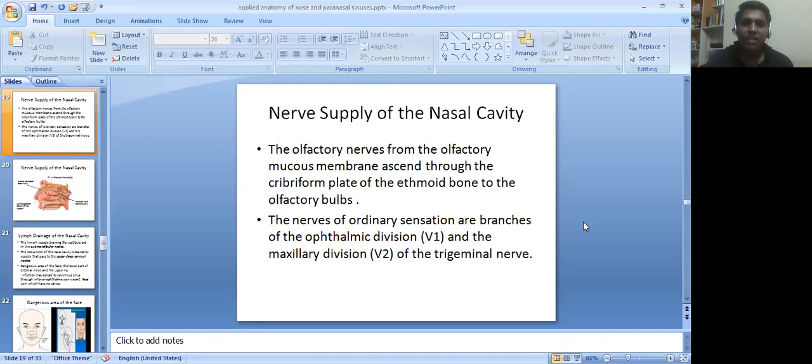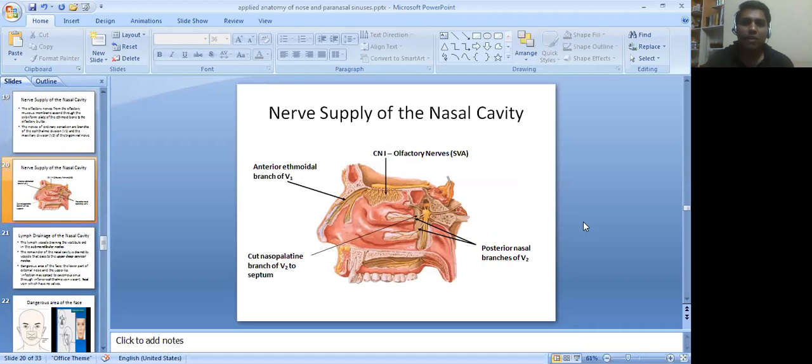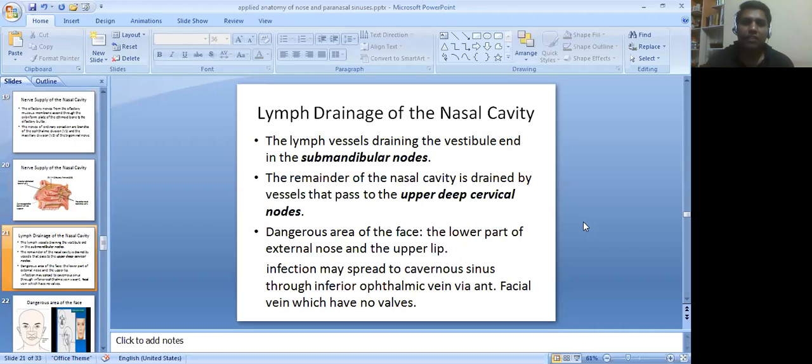Nerve supply of the nasal cavity. The olfactory nerves from the olfactory mucous membrane ascend through the cribriform plate of the ethmoid bone to the olfactory bulbs. The nerves of ordinary sensation are branches of the ophthalmic division and the maxillary division of the trigeminal nerve. Then lymphatic drainage of the nasal cavity. The lymph vessels drain the vestibule to the submandibular nodes. The remainder of the nasal cavity is drained by vessels that pass to the upper deep cervical nodes.